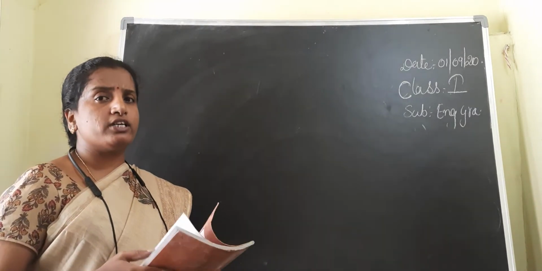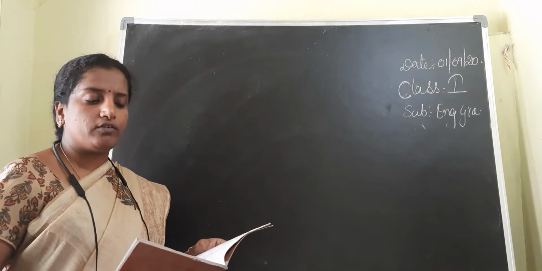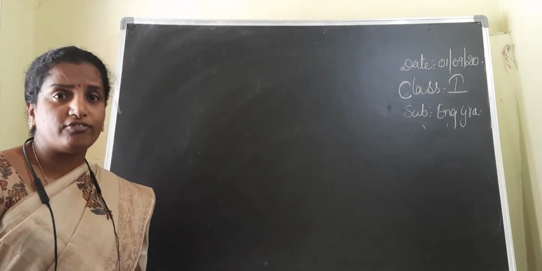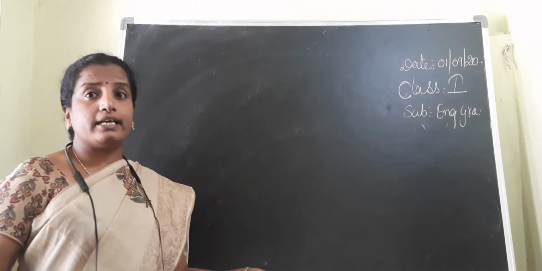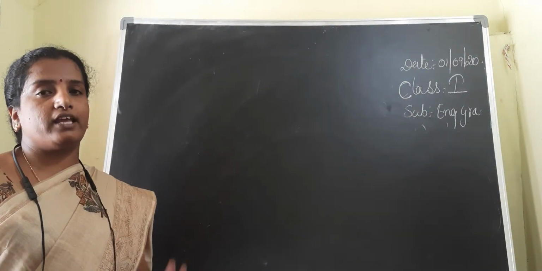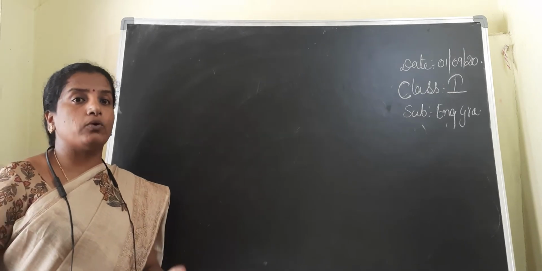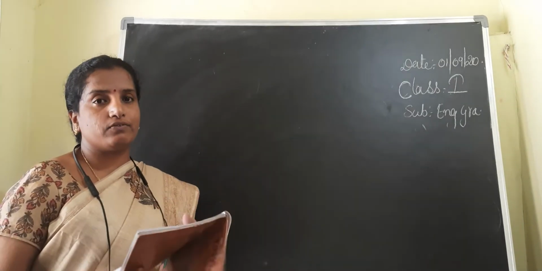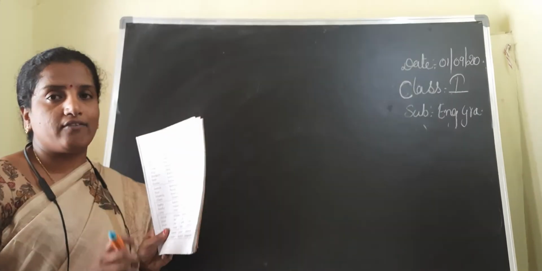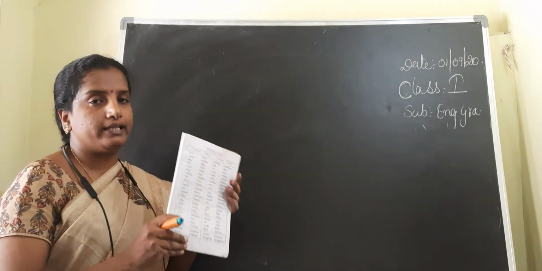What is a noun, children? Name of anything. What we have discussed, noun is the name of anything. And a singular noun means only one thing. Singular noun means only one thing. And a plural noun means more than one thing. I have discussed a few singulars and plurals with you. Once again, have a look at the singular and the plurals.